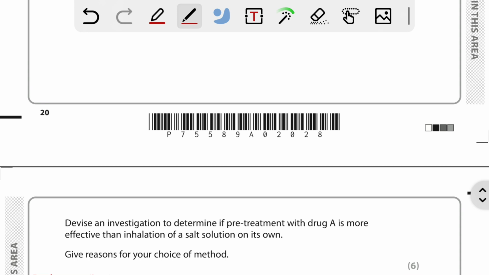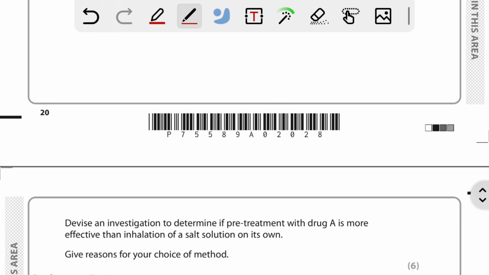It says, devise an investigation to determine if pre-treatment with drug A is more effective than inhalation of a salt solution on its own. Okay. So understand the question first. In this type of question, it's really necessary to understand what the question wants from us. Okay. So let me read it once out.